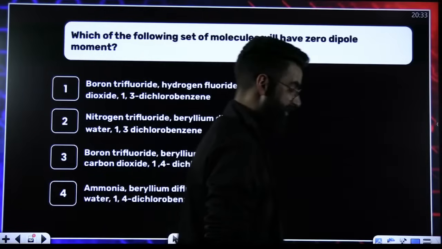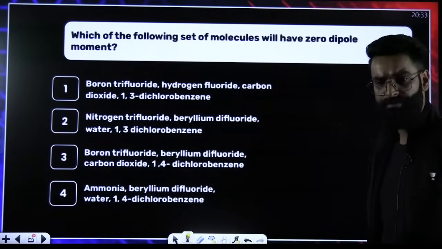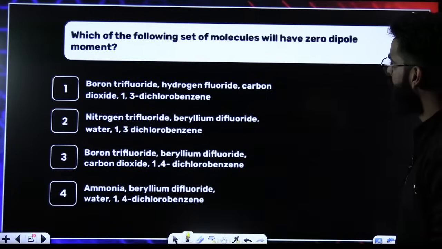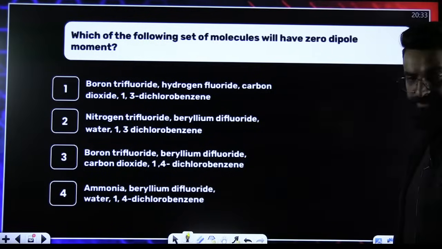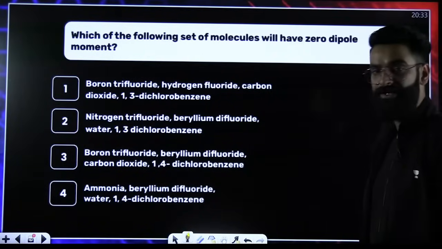One more question that has been asked in the NEET examination from the same dipole moment concept. Which of the following set of molecules will have 0 dipole moment?